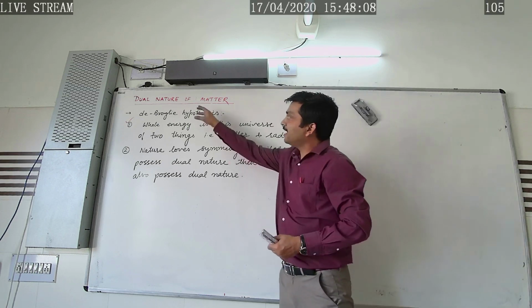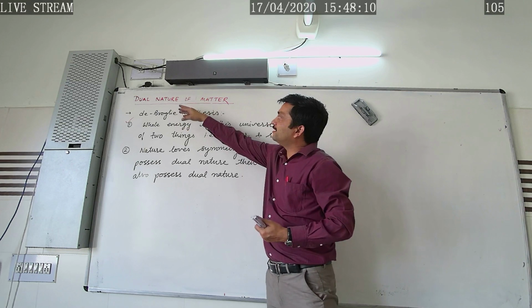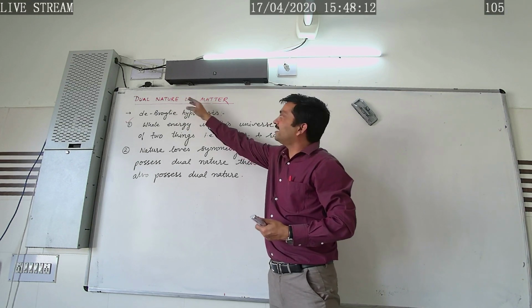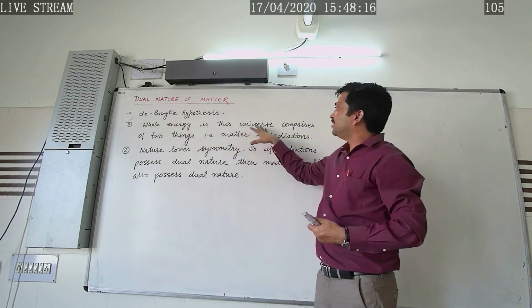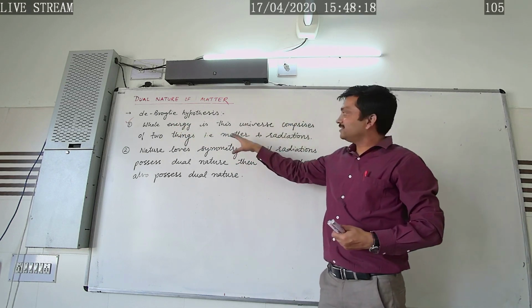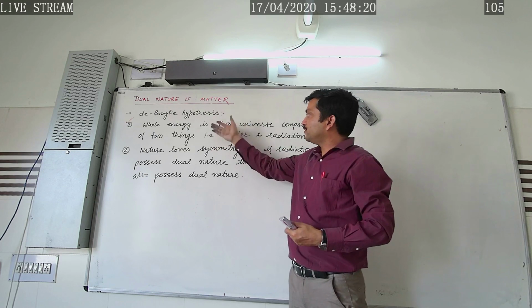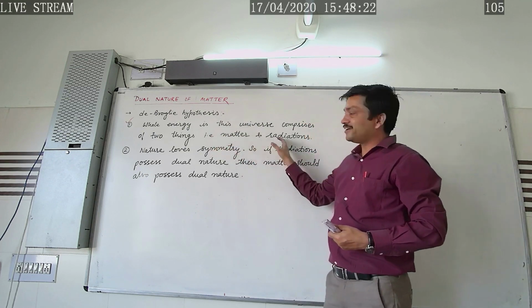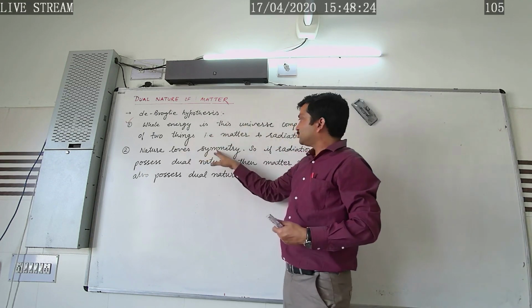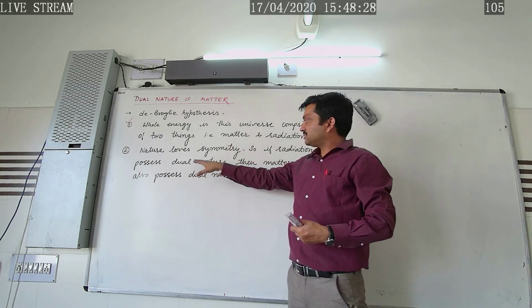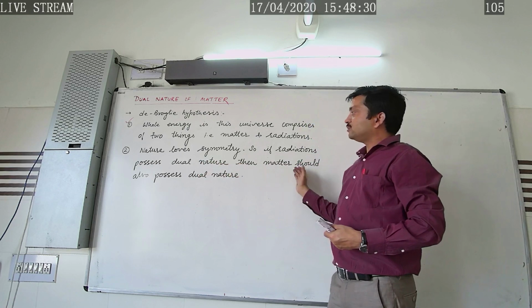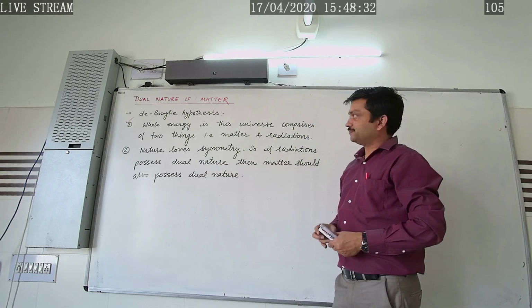Once again repeating, here instead we were studying dual nature of radiation, not like that, dual nature of matter. He states that whole energy of this universe comprises of 2 things, or the whole universe is made up of 2 things, that is matter and radiation. As nature loves symmetry, if radiation possesses the dual nature, then matter should also possess the dual nature.